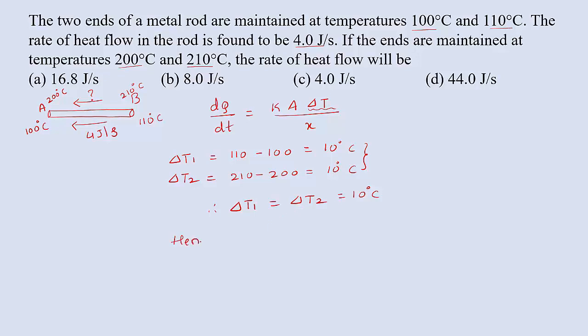Hence the rate of heat flow will be the same. Initially it is 4 joule per second. In the second case also it is again 4 joule per second, because the change in temperature in both cases is the same. So option C is right.